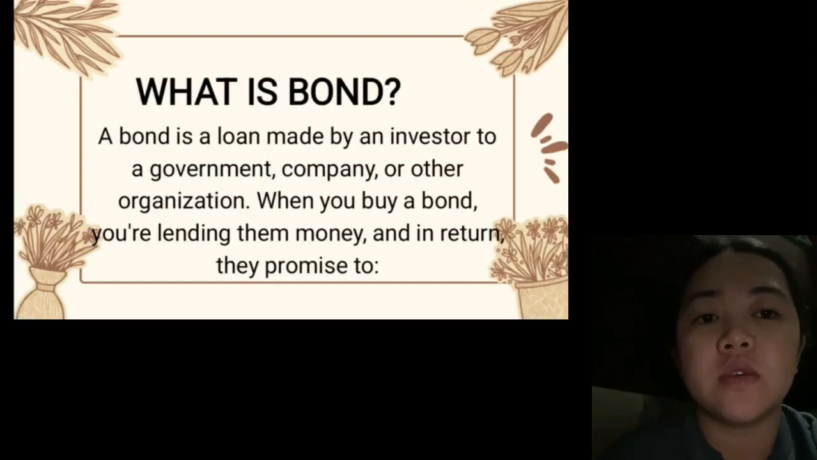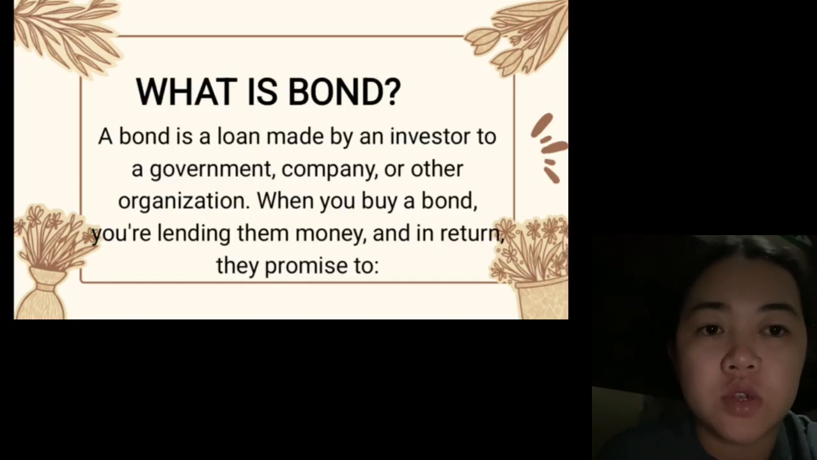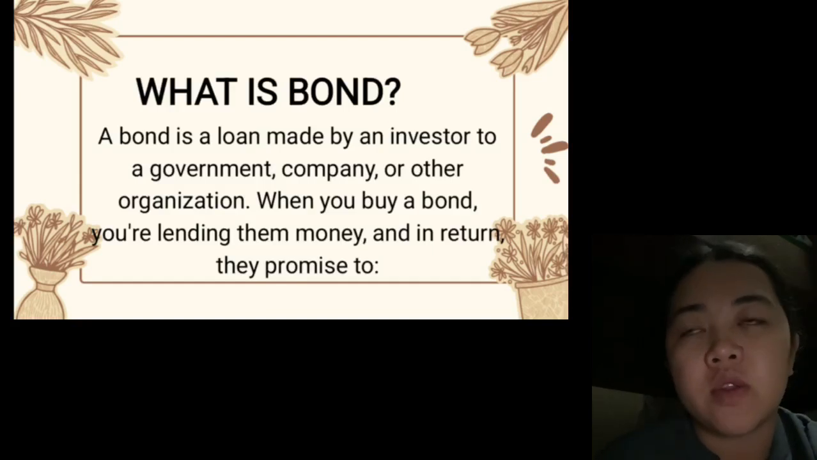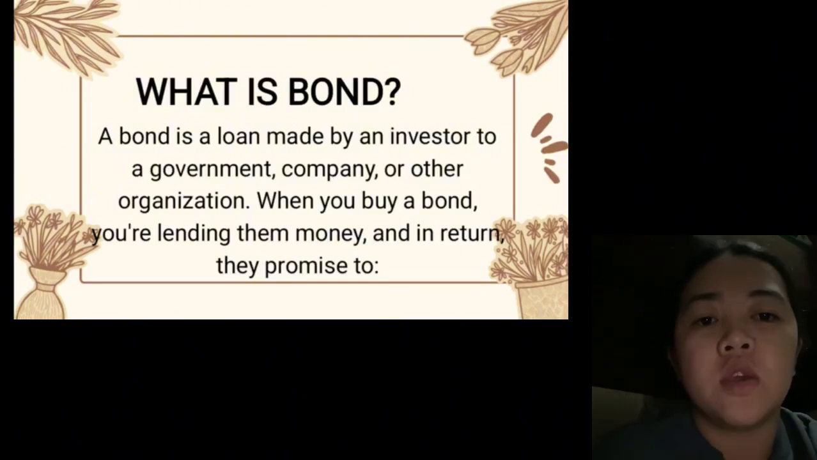What is a bond? A bond is a type of investment that represents a loan made by investors to a borrower, typically a corporation, government, or other organization. Here's the example.